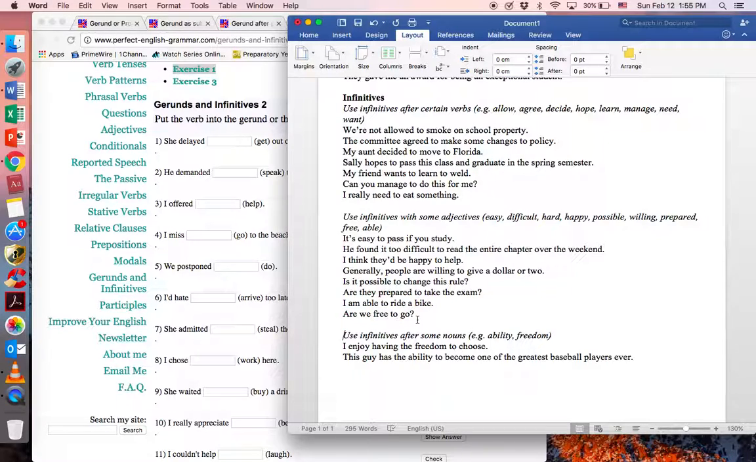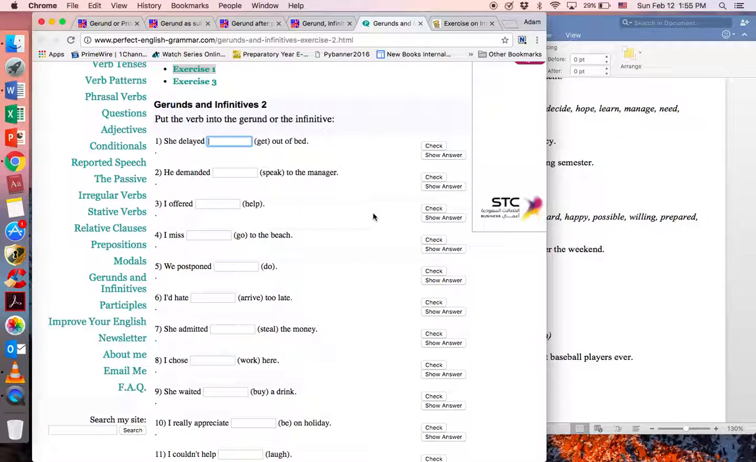Finally, use infinitives after some nouns like ability and freedom. And of course, this relates directly to free and able here as infinitive with adjectives. So I enjoy having the freedom to choose. Now, of course, we have a gerund and an infinitive here. Okay, I enjoy having the freedom to choose. Right, and this guy has the ability to become one of the world's greatest baseball players ever. Now let's look at some examples.